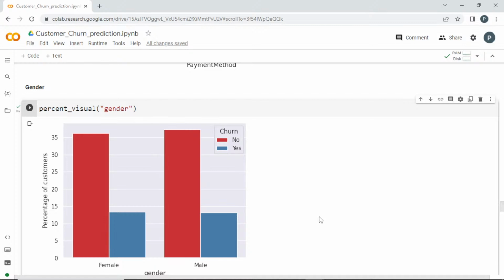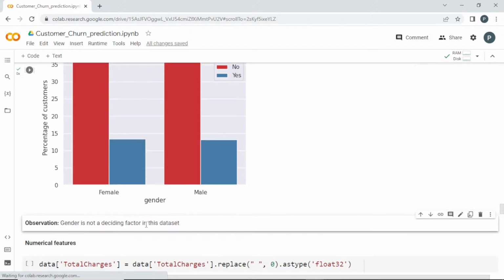Tell me guys. And as you can see, it is nearly equal in both of them. The count is also nearly 50-50, and the churn amount is also nearly equal. So gender is not actually a deciding factor in whether they are churning or not. How I'm telling is because they are nearly equal. So this won't play much role in deciding whether the customer will churn or not. So it's common for both genders. Clear, guys? So gender is not a deciding factor in this data set.